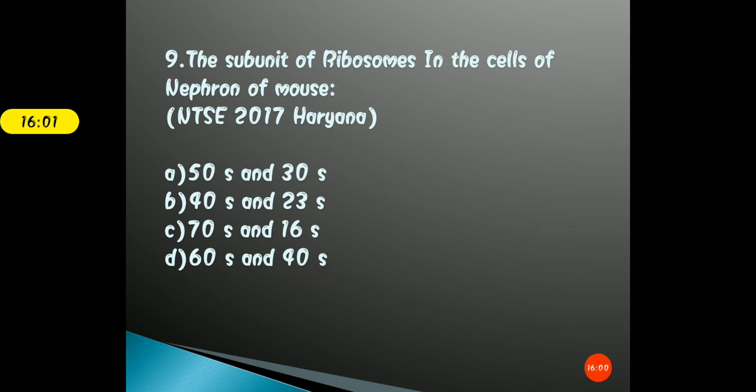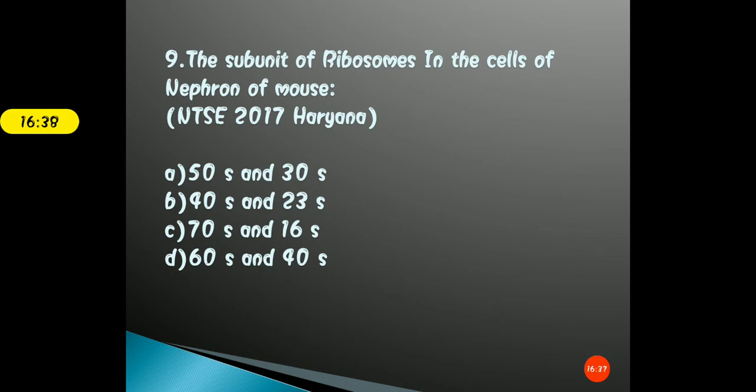Now most of the students may have a confusion that ma'am, 60 and 40 makes 100, why 80? So here we are not going to follow the mathematical rule. Okay, the 60S and 40S are the two subunits of the ribosome that arrange in such a way that together these two subunits constitute the 80S. Certain sections of overlapping are there, so do not go into detail for now. Just understand that 60 and 40 makes 80S ribosomes, and 50 and 30 makes the 70S, not the 80S. So here you do not need to follow the mathematical rule.